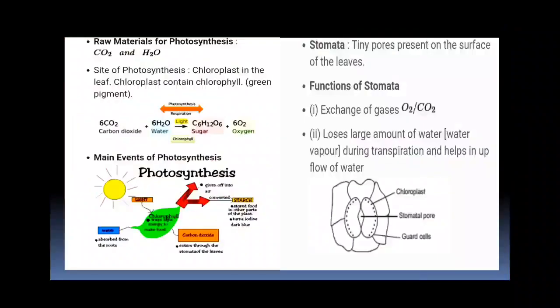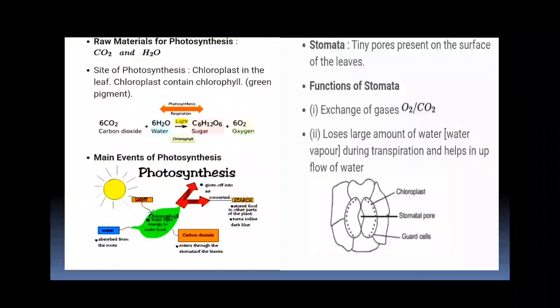Now, photosynthesis is a complex process by which green parts of the plant synthesize organic food in the form of carbohydrate from carbon dioxide and water in the presence of sunlight and chlorophyll. Photosynthesis occurs only in those cells which possess chlorophyll. Chlorophylls are green colored photosynthetic pigments, and the actual site of photosynthesis is the green colored plastid called chloroplast. Carbon dioxide and water are the raw materials for photosynthesis, and this process occurs in two steps. Light reaction occurs in the grana thylakoid of chloroplast and dark reaction occurs in the stroma.